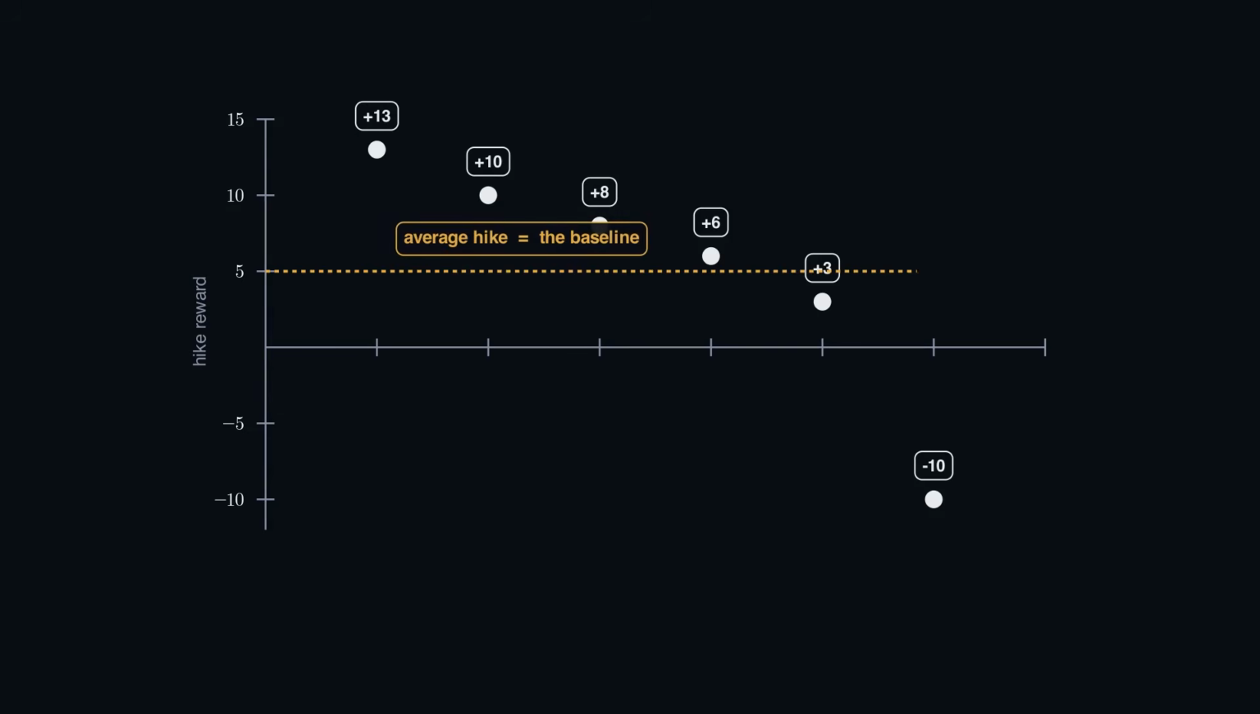We keep saying, a good hike, push its turns up. But good compared to what? Compared to the average. Take the whole batch, average their rewards. That line is our baseline. Now subtract it. How far a hike sits above the line is its advantage. Above the line, we encourage the turns it took. Below the line, we discourage them. And here's the catch.